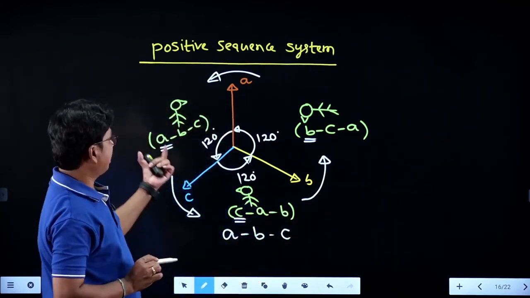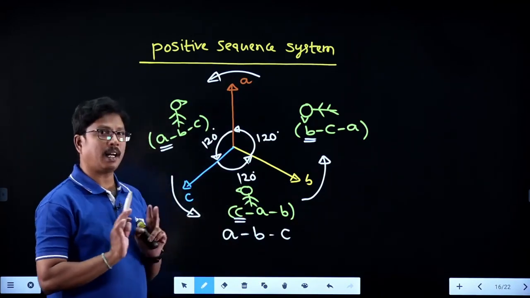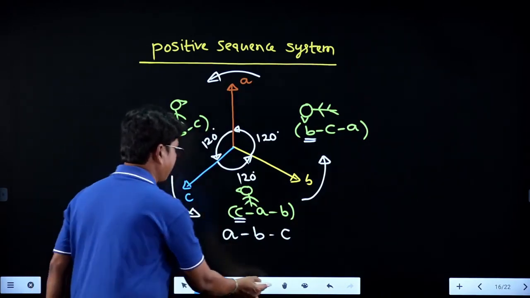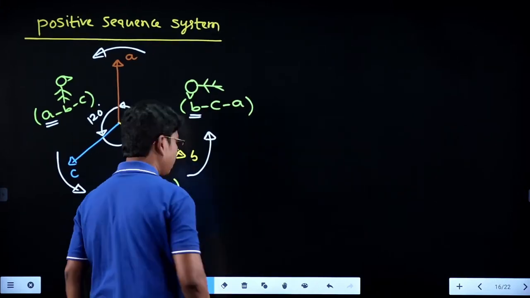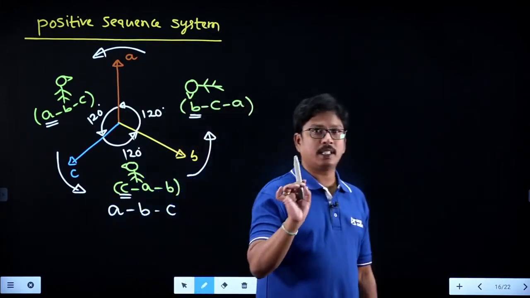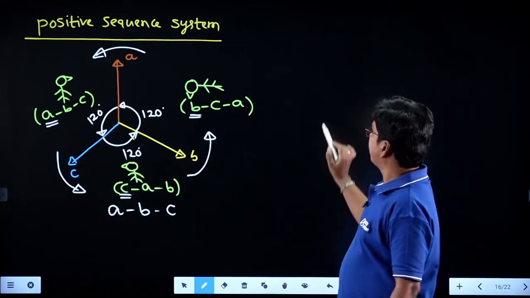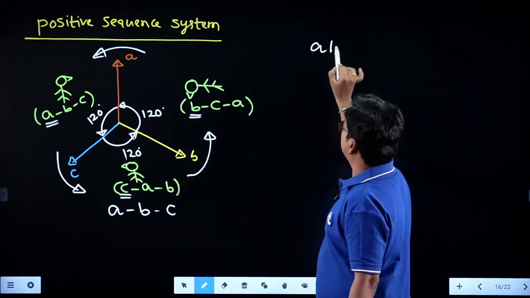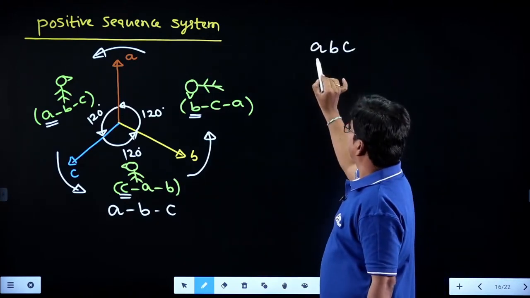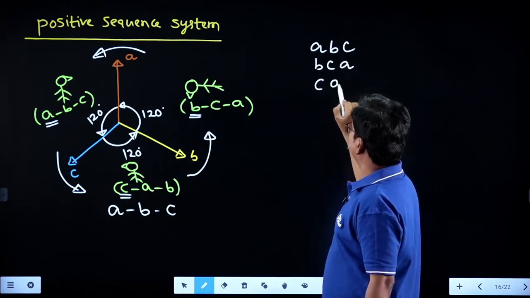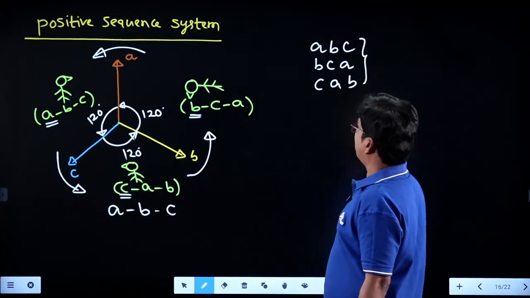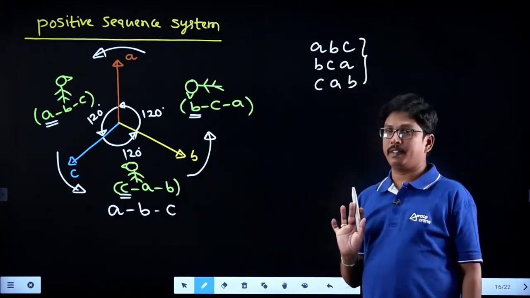So you can say ABC, BCA and CAB are all the same. All are positive sequence only. There is just a change in the starting point. Therefore, ABC or BCA or CAB all belong to the same phase sequence.